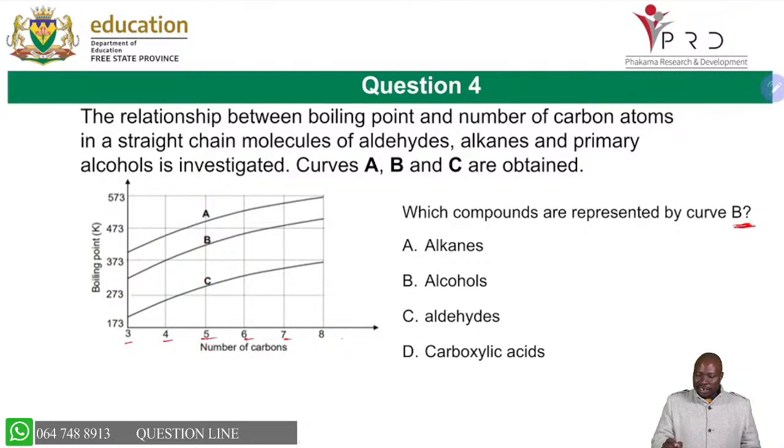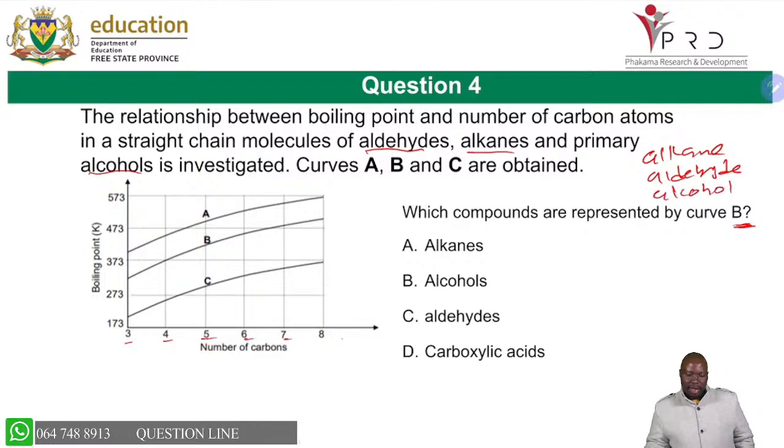Now remember, they're saying one curve is aldehyde, one is alkane, one is alcohol. So you can arrange them: the weakest one is alkane, followed by aldehyde, because aldehyde has dipole-dipole, followed by alcohol, because alcohol has hydrogen bond, the strongest intermolecular force.